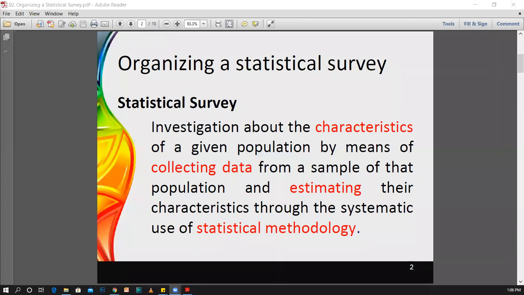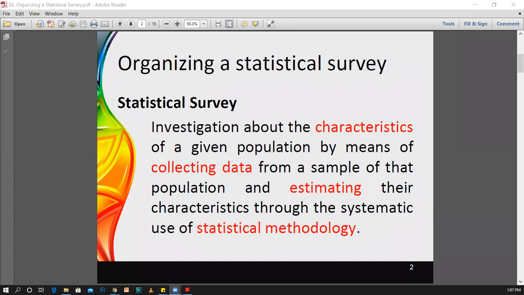Today we will discuss organizing a statistical survey. First of all, we will see what a statistical survey is. It is an investigation about the characteristics of a given population by means of collecting data from a sample of that population and estimating their characteristics through the systematic use of statistical methodology.